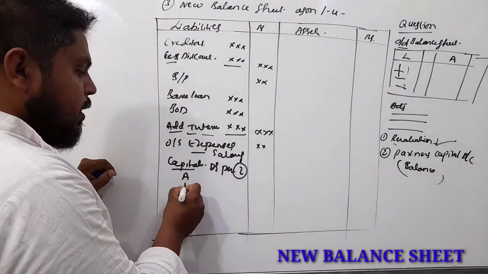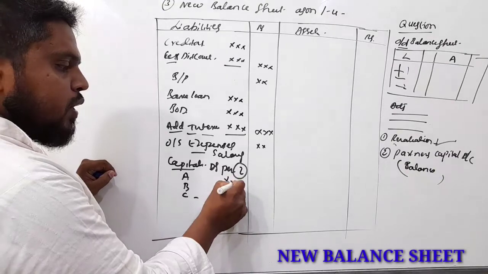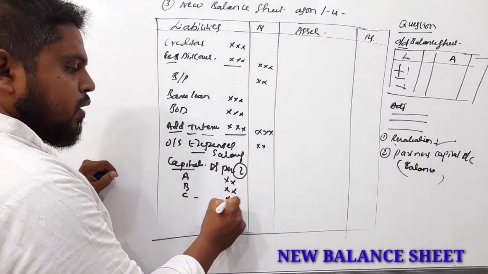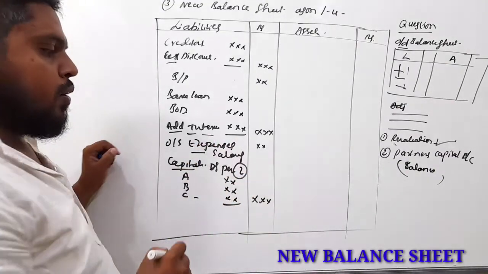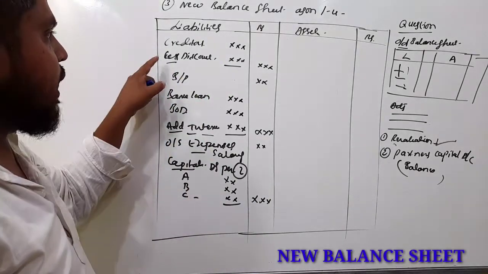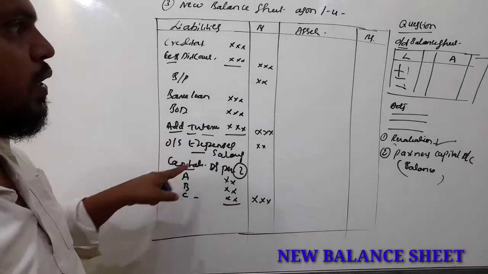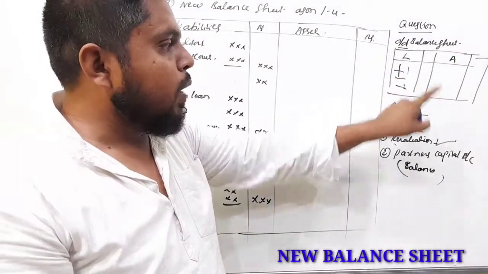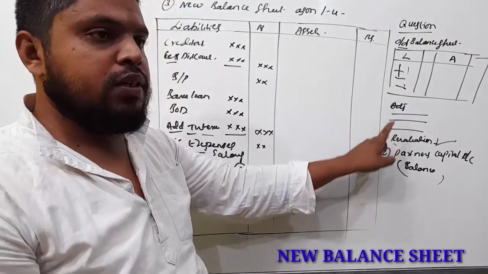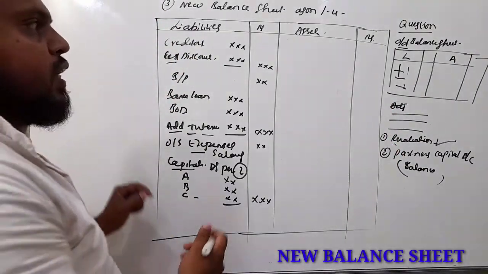For example, A, B, C. C is a new partner. So these are the capitals of partners. So this is about liabilities. It is clear that these liabilities we have to record with the help of the old balance sheet and additional information, that is adjustments. Now come to the asset side.